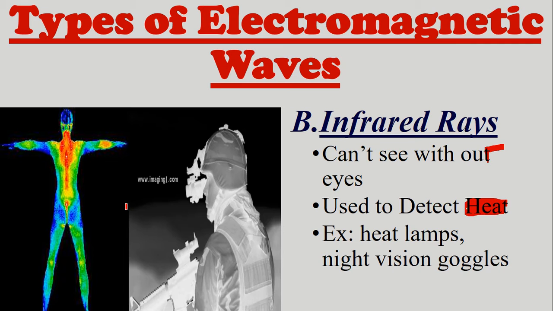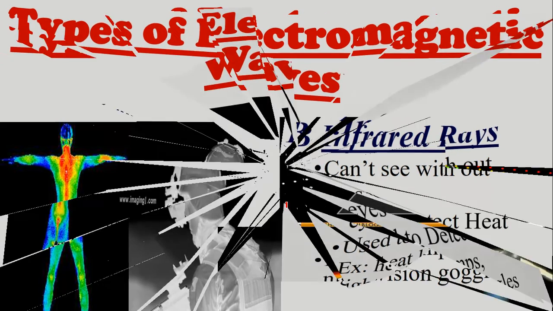We also have thermal imaging cameras that use infrared rays to see where body heat is, or we use it in the medical field to see where inflammation of the skin is. There are different uses of it. We have devices that can detect it, we just cannot see it with our eyes.